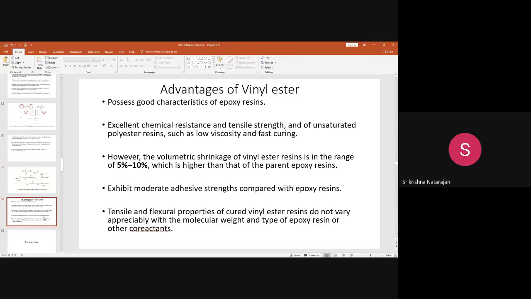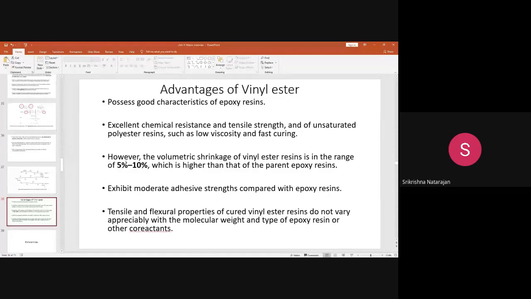Similar to epoxy resin, this also has good characteristics like chemical resistance, tensile strength, low viscosity, and fast curing. These are the advantages. Whereas epoxy does not have fast curing; it will take more time to cure. That is a disadvantage of the epoxy, whereas vinyl ester cures faster and has low viscosity also. But similar to the polyester, because this is also an ester, it has a volumetric shrinkage problem, like 5 to 10% shrinkage, which is actually higher than that of the epoxy resins. That is a disadvantage.